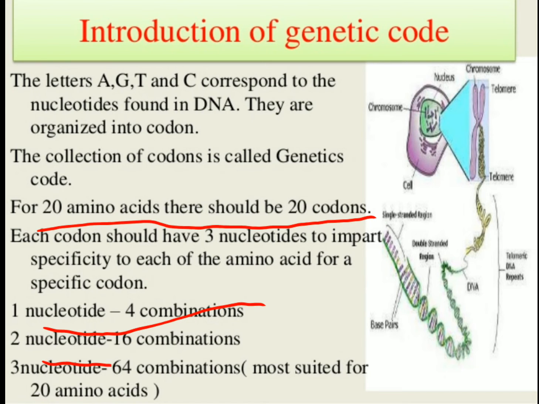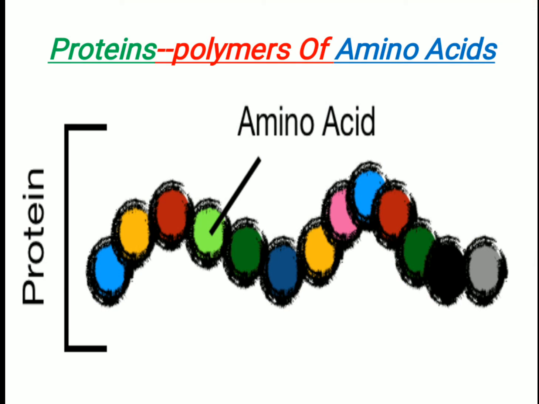If 2 nucleotides code for one amino acid, then 4 into 4, only 16 combinations are possible. And if 3 nucleotides code for one amino acid, then 4 into 4 into 4 is equal to 64, which is more than sufficient for the 20 amino acids to be coded. I will make my points clearer while explaining the various concepts of the genetic code.